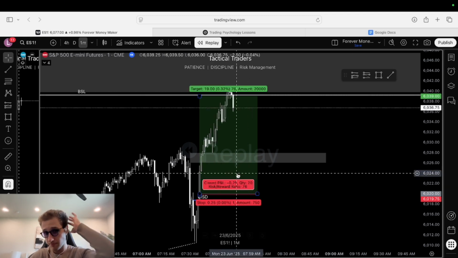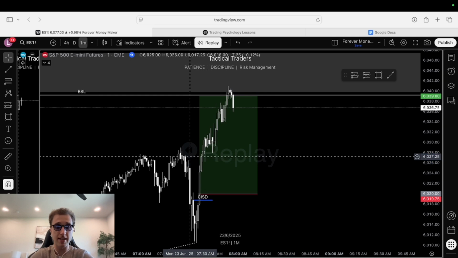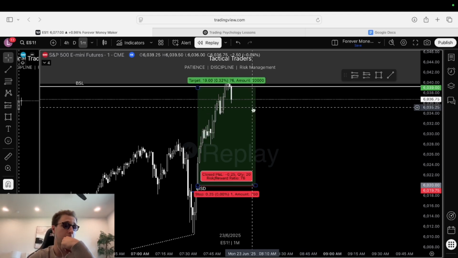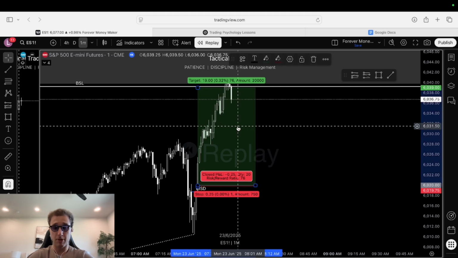So that was my trade today. But yeah, I made around $1,500 from this trade on the S&P 500. Took this trade and got completely off. I was on the charts for about 20 minutes today. But a great way to start the week.